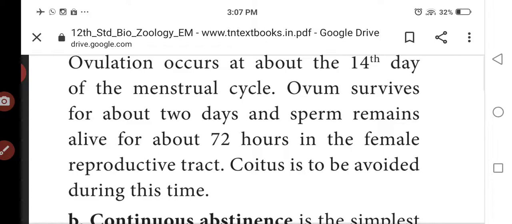Sperm survive for 72 hours in the female reproductive tract. So coitus is to be avoided during this time, particularly around the 14th day, as birth control for couples.